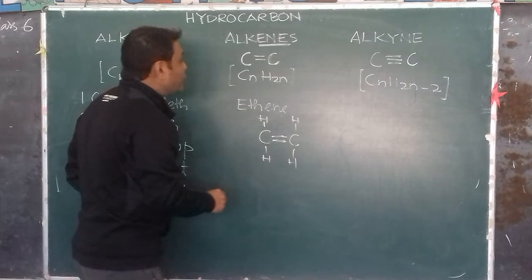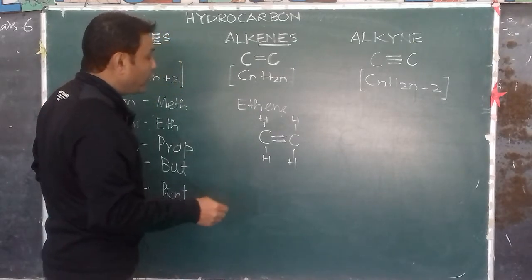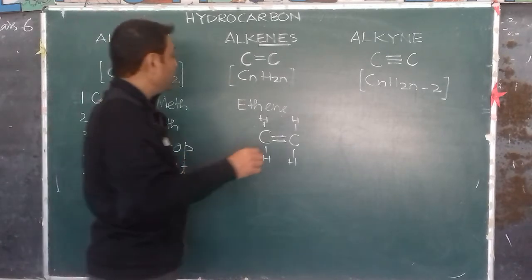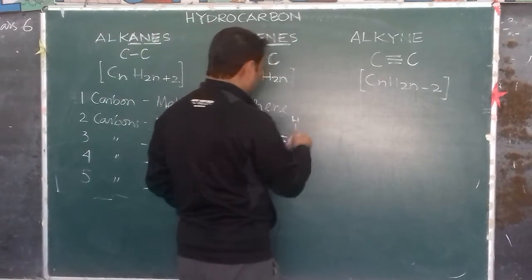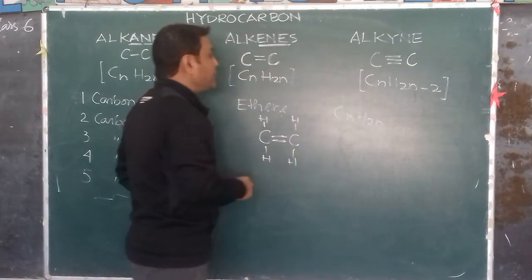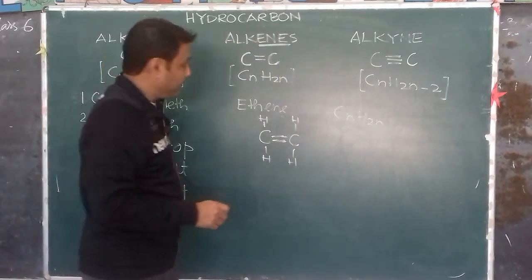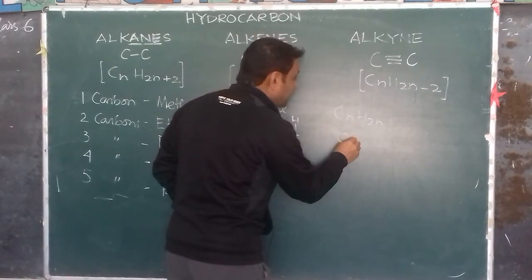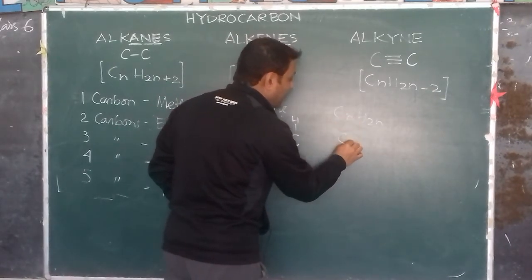So therefore, C2H4. We can use the general formula to get the molecular formula. CnH2n, that's the general formula for alkenes. Over here we are talking about ethene. Eth means 2 carbon atoms, so n, which symbolizes the number of carbon atoms, is 2.